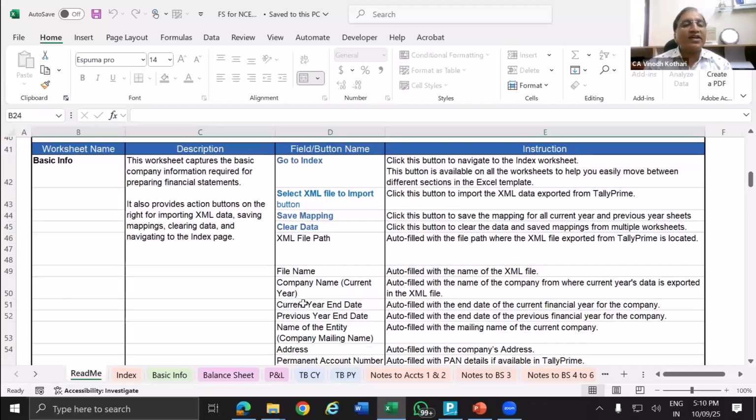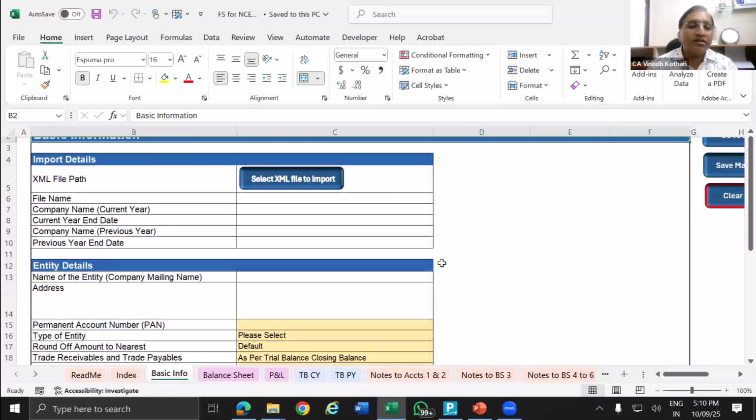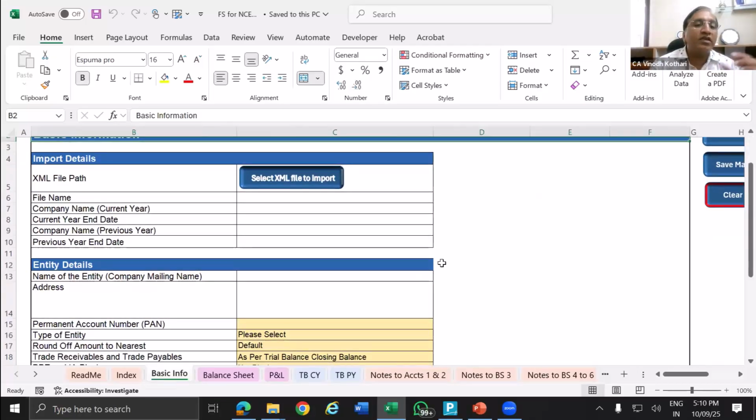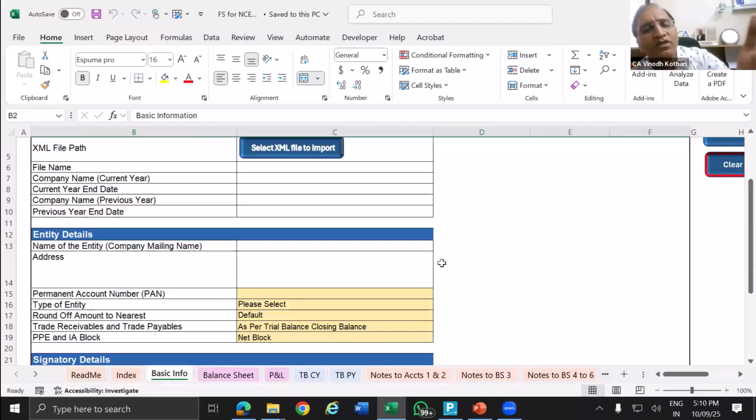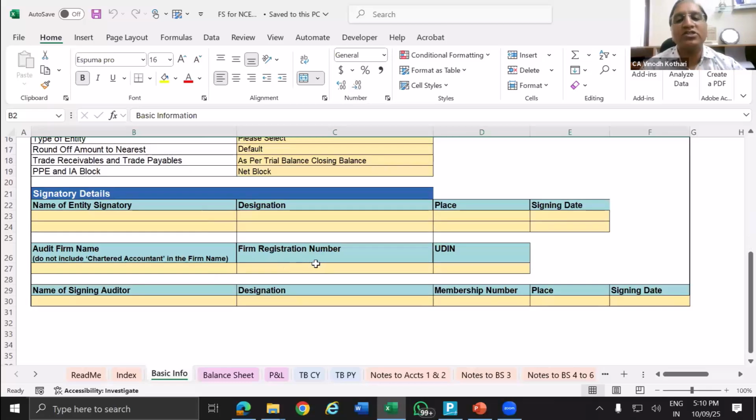So these are the contents, different sheets, one is basic information. So information about the company, about the auditor, UDIN number, date of filing the report. These are the index files. Directly you can go. These are the shortcuts if you want to go to notes, all this. Then basic information. Again, this basic information is about the data. A few details will be updated automatically when we import the data from Tally. Other details we have to provide, like your signatory details of the company, auditor details, firm registration details, UDIN number, membership number, all those details we can provide.